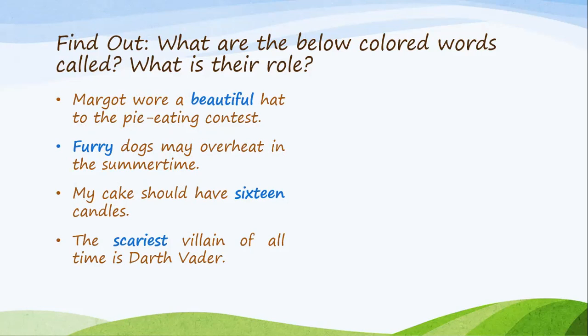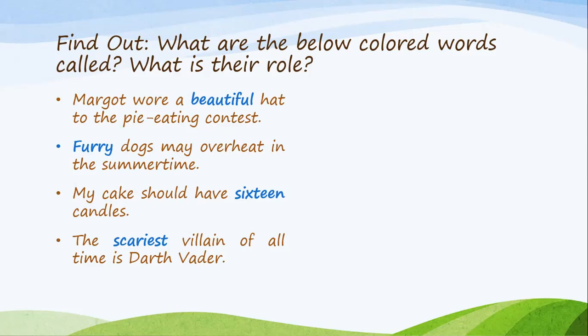When I'm saying furry dogs, I'm describing the dogs as furry, referring to the material that they have on their skin. When I say 16 candles, I'm describing the number of candles. And when I say scariest villain, I'm describing the villain as scariest.